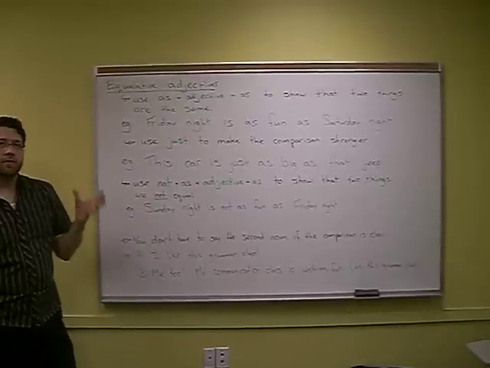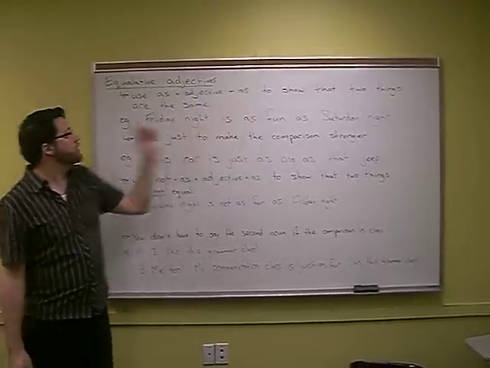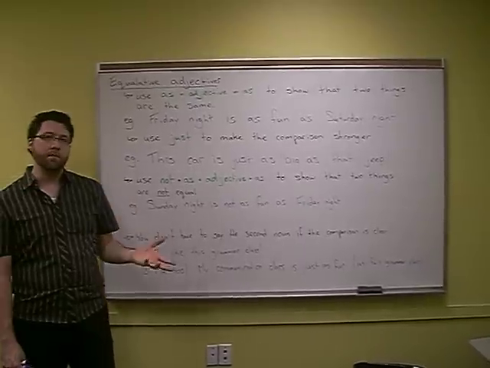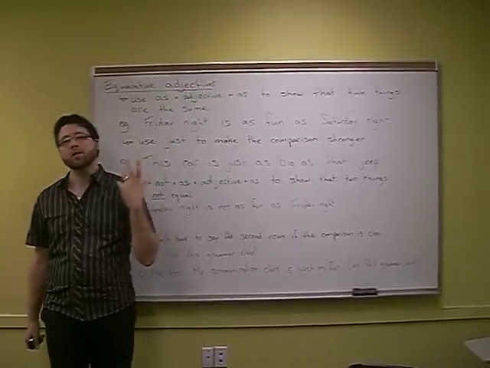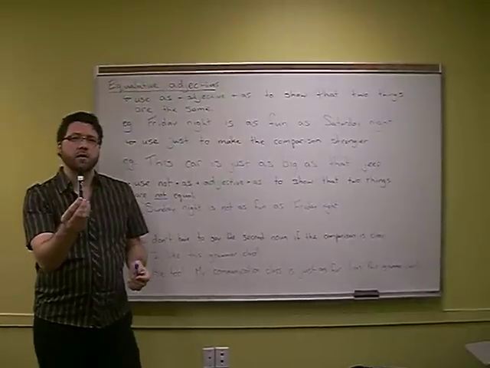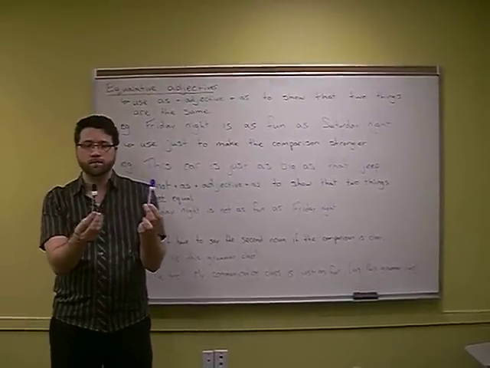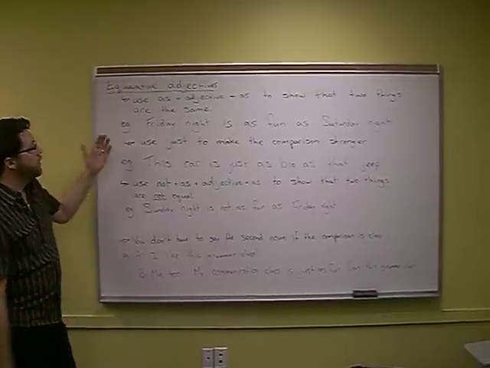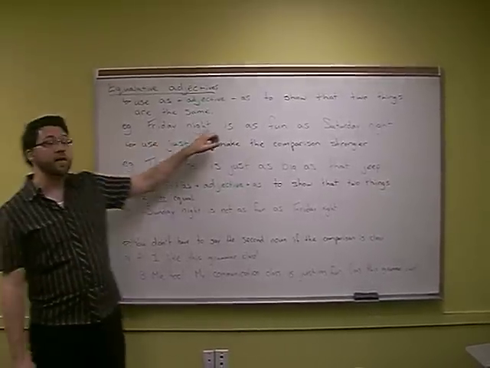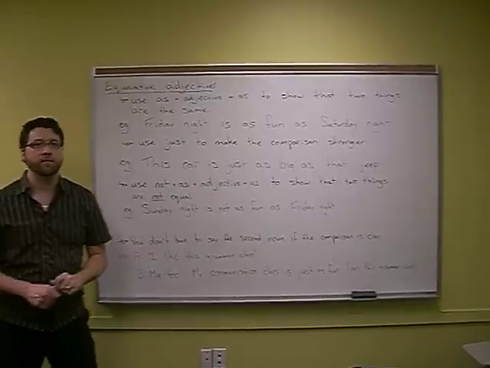So we use the form as, adjective, as, to show that two things are the same. So we use this to compare. For example, this black marker is as tall as this blue marker. Or, my example here, Friday night is as fun as Saturday night.